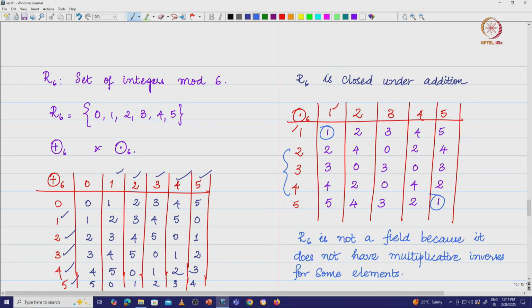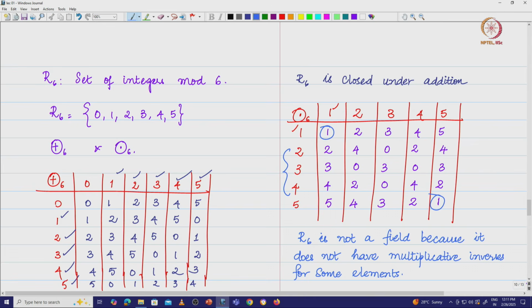Now, let us examine this R6 a bit closer. Why did we not have a multiplicative inverse for 2 mod 6, 3 mod 6 and 4 mod 6? If you look at the greatest common divisor of 2 and 6, the GCD is 2, the greatest common divisor of 3 and 6 is 3, and the greatest common divisor of 4 and 6 is going to be 2. And in the case of 5, you take all those integers which are less than 5, and the greatest common divisor between that integer and 5 is always 1.